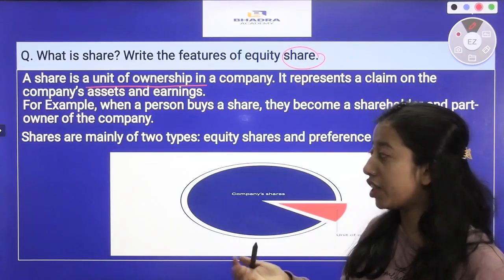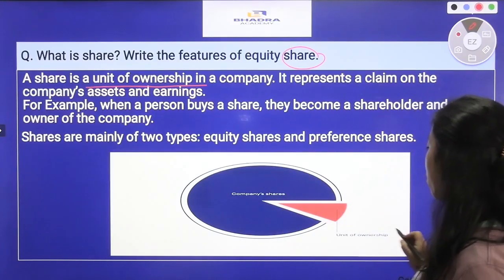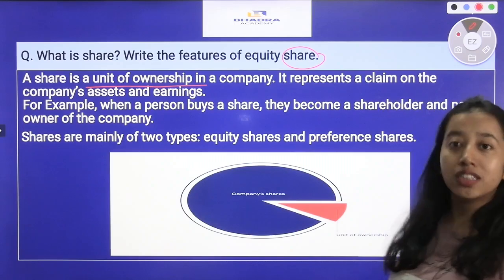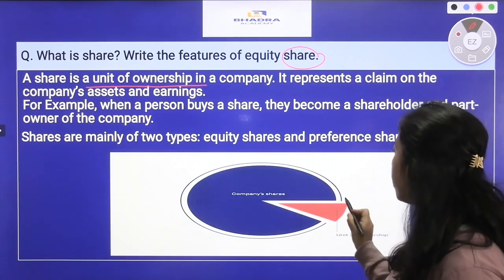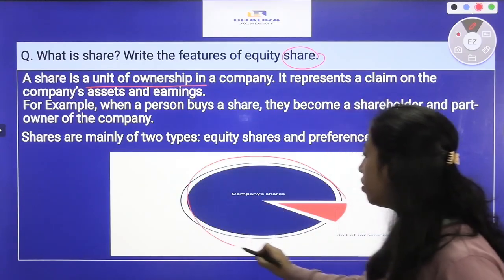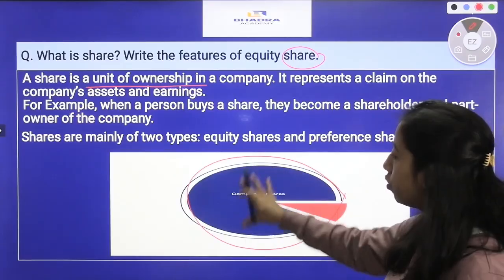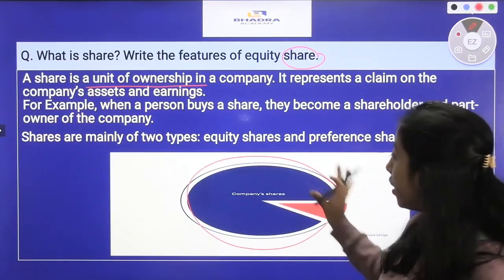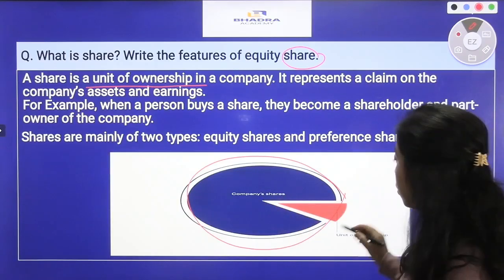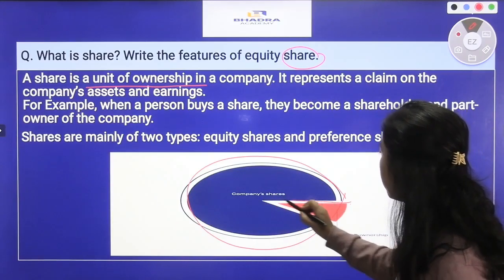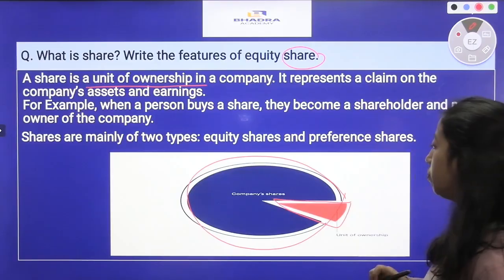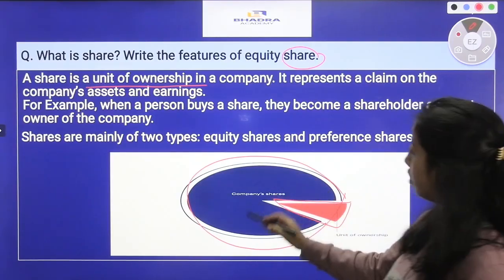And what is a share? It is a unit of ownership. Suppose we visualize the ownership of a company, so it looks something like this. In this part, a share is just a unit of that ownership.